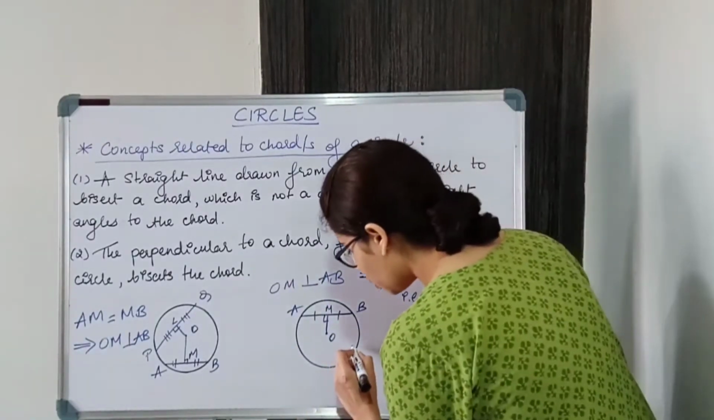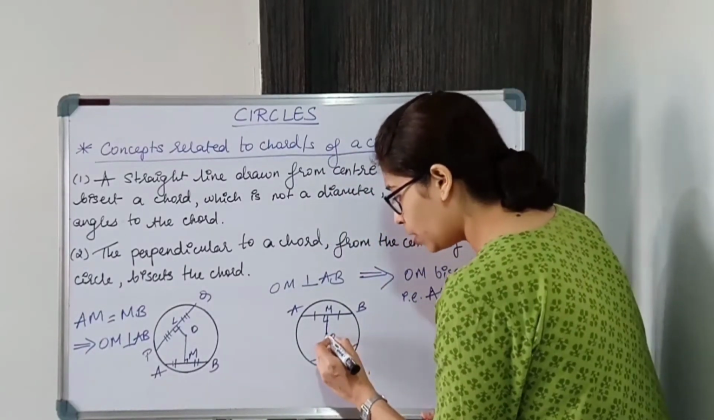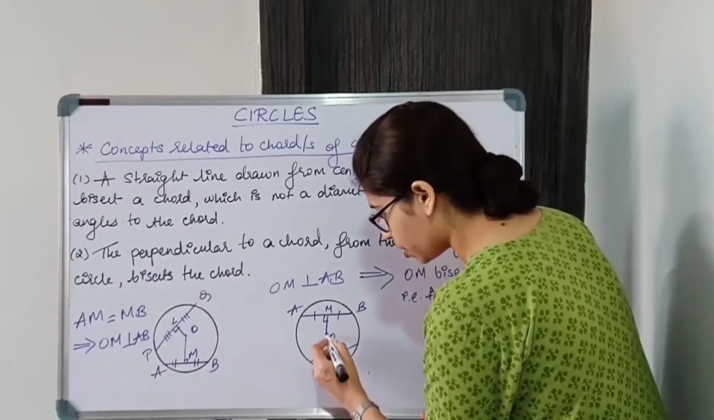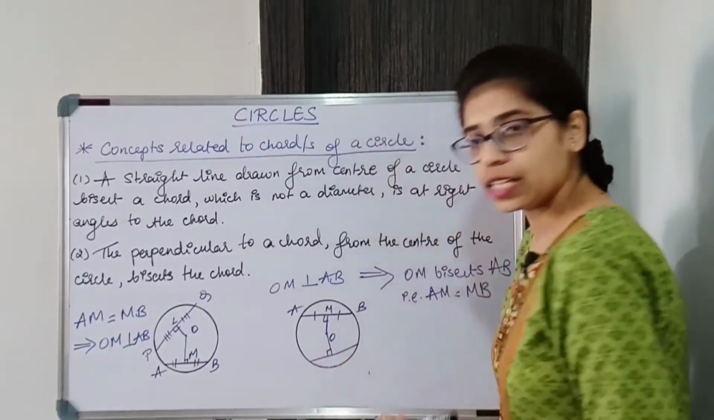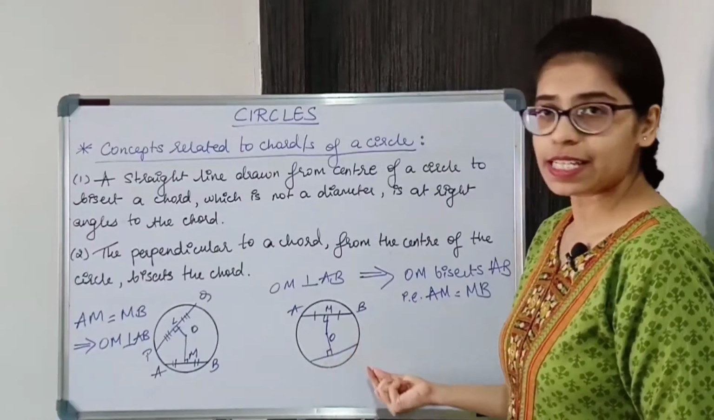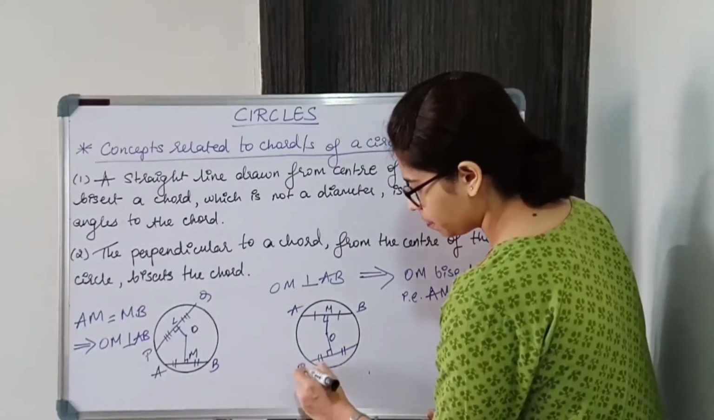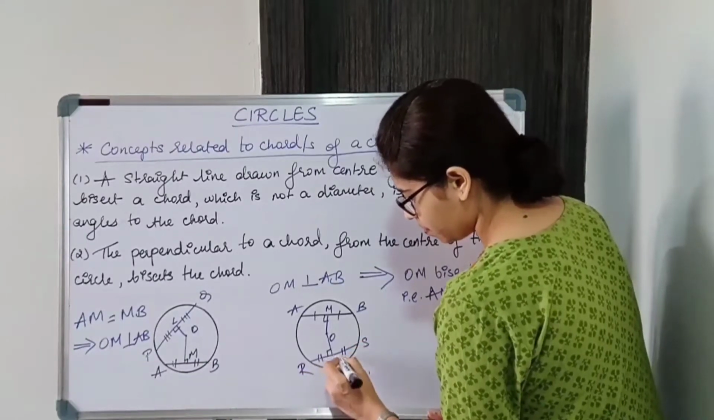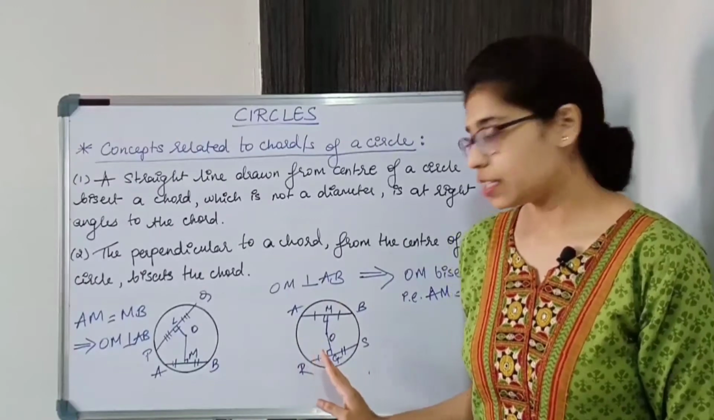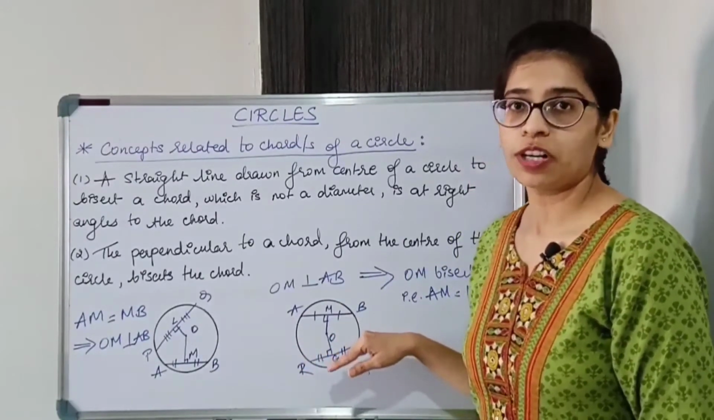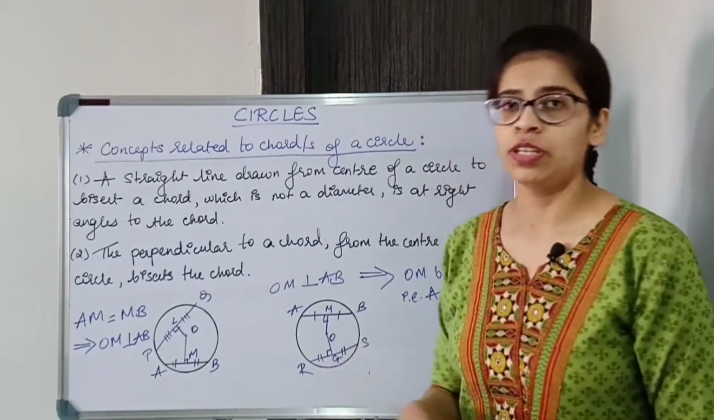Let us consider one more chord. Say there is some chord, and you are drawing a perpendicular to this chord, then it implies that it is bisecting the chord. So OG, if it is perpendicular to this chord RS, then automatically it implies that RG is equal to GS.